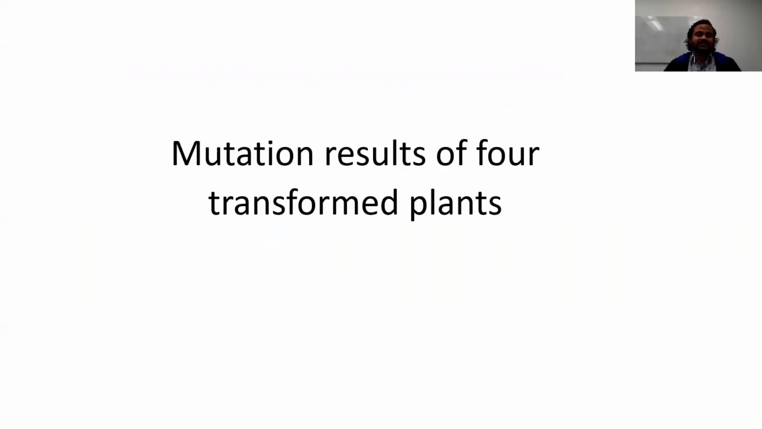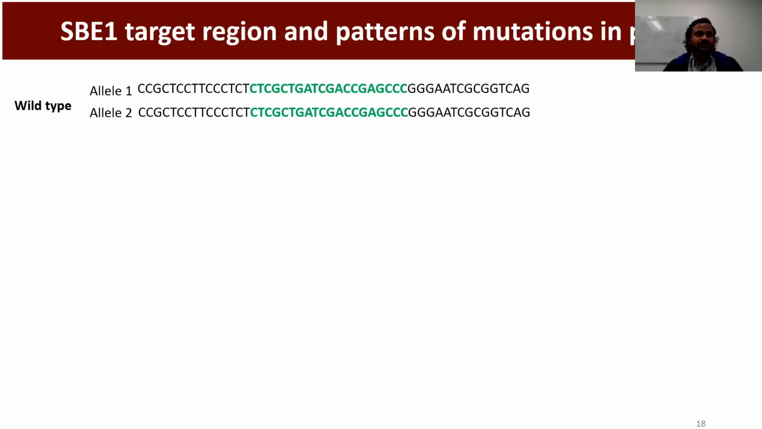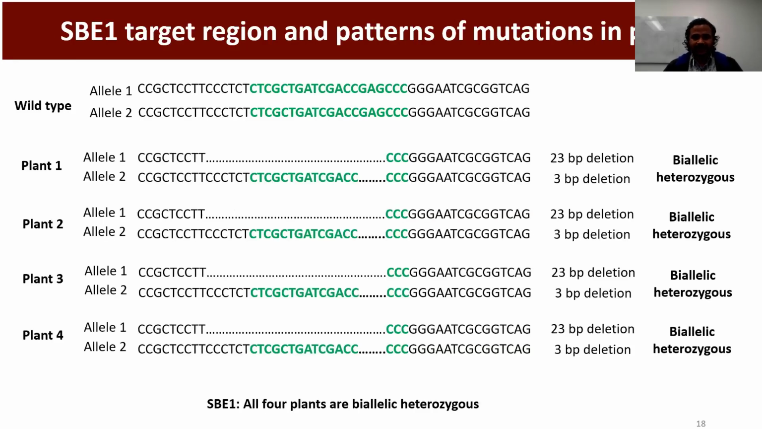So we analyzed the mutations for all our 38 tissue culture generated plants, but here I will show the mutation results only for the transformed plants, and later I will show the overall picture of our 38 plants. So this is our first target, the SB1 target gene. In the wild type plants, both alleles show similar sequences, and the green letters represent the guide RNA region. And all 4 plants gave the same type of deletion.